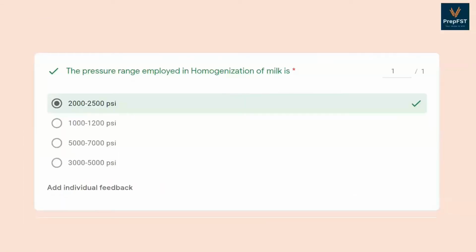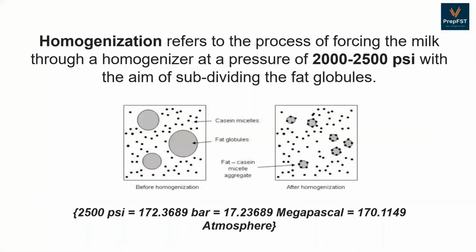Question number 1 asks for the pressure range employed in homogenization of milk. Homogenization refers to the process of forcing the milk through a homogenizer at a pressure of 2000 to 2500 psi with the aim of subdividing the fat globules as shown in the picture below. For your convenience, I have also mentioned some of the conversions from psi to bar in megapascals.